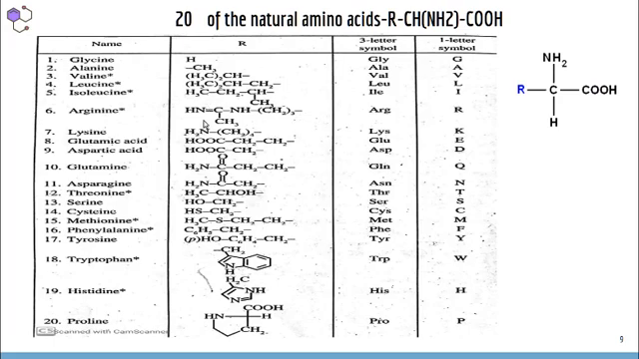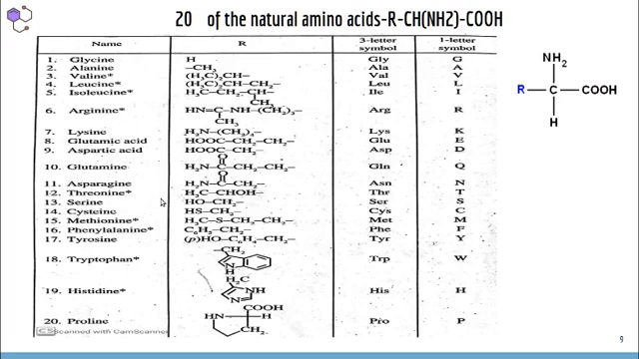Lysine, arginine and histidine are basic amino acids. These have a basic functional group apart from the NH2 and COOH groups. Then glutamic acid and aspartic acid contain an acidic functional group. In the earlier case we have a basic functional group, but in the case of glutamic acid and aspartic acid, we have an acidic functional group, COOH. So they are acidic amino acids.